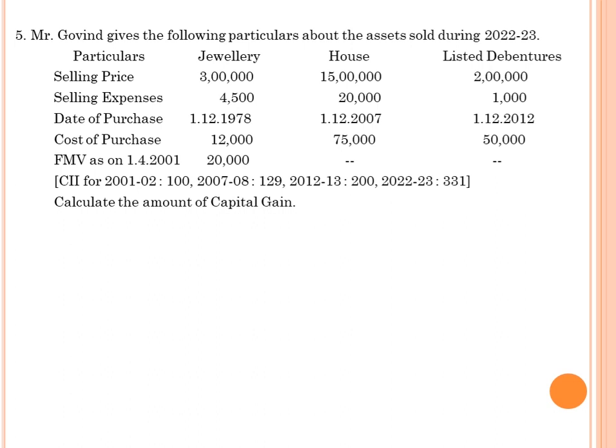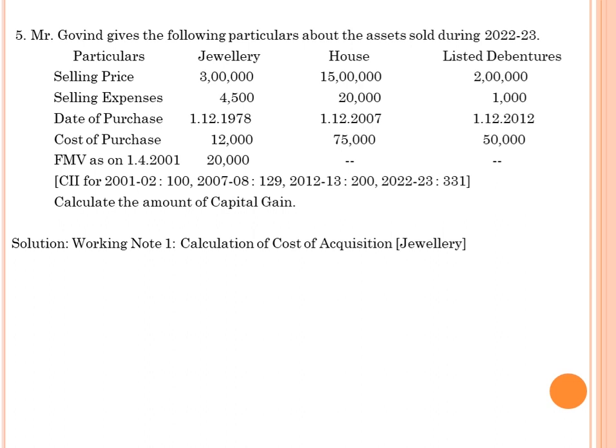Take the listed debenture: it was purchased on 1/12/2012 and sold in the previous year 22-23, so the holding period is above 1 year, long term. So all three, jewellery, house property and listed debenture, belong to long term capital assets.